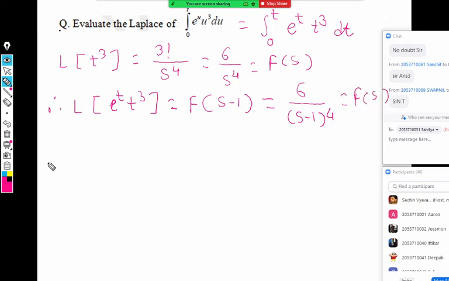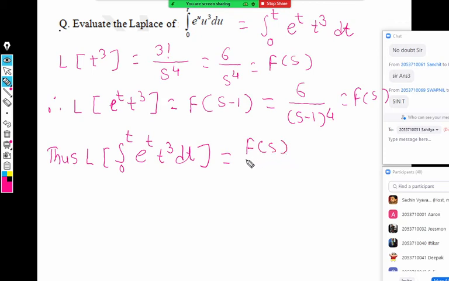Now the last property, Laplace of integral. What does that property say? Laplace of integral is a division by s. So it is F(s) upon s only. So the last answer is very simple.